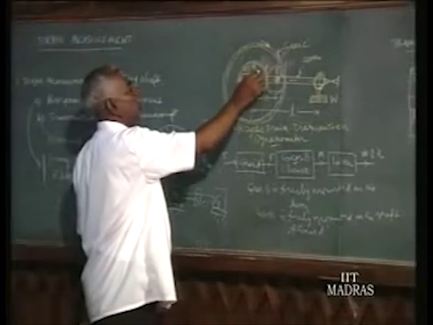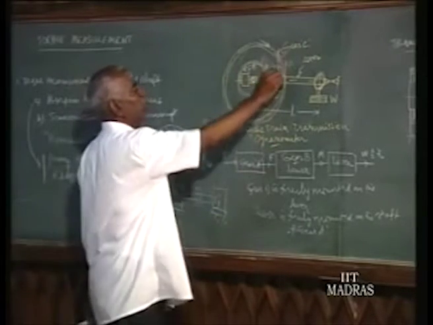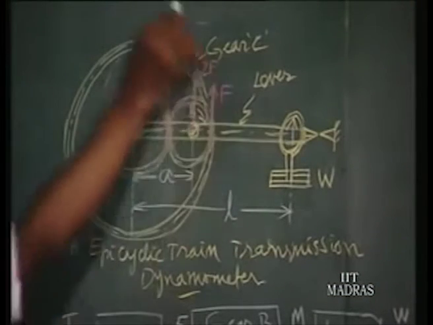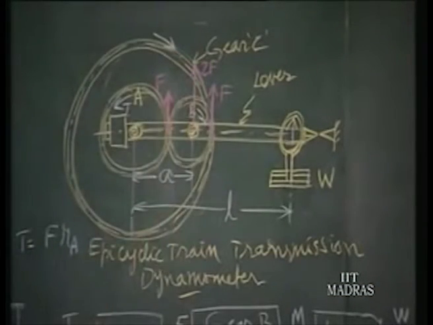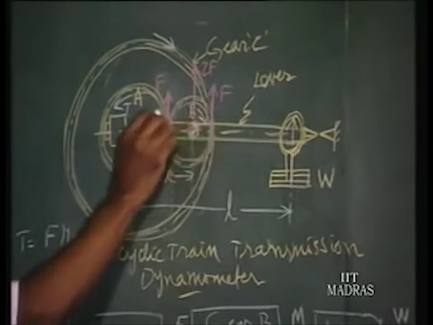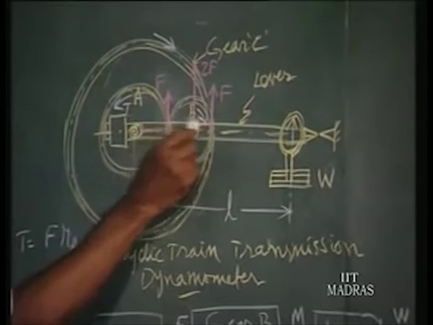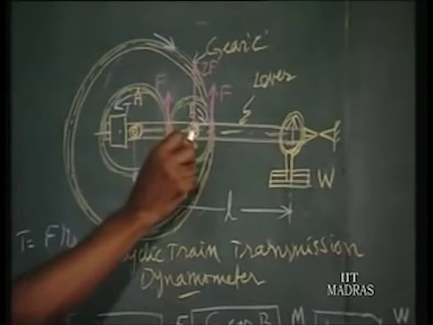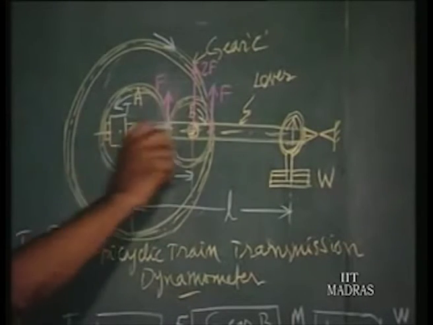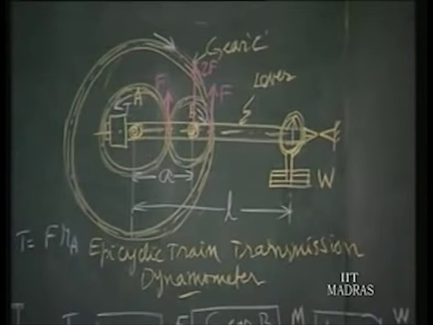Now when gear A rotates, B will rotate in this direction, and B is driving the load on gear C. So the reaction of the load will be in this direction. Gear C is rotating in this direction, so the reaction of C will be in the opposite direction. So you will find two forces F, and the reaction of these two forces is taken up at the center support of gear B. So here you have 2F as the force on the lever, since B is freely supported on the lever.